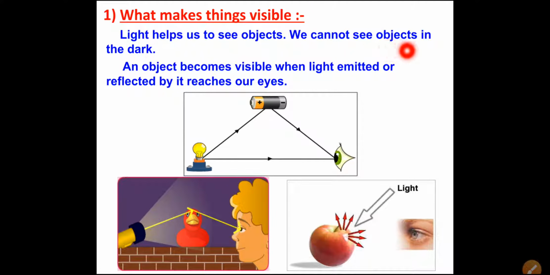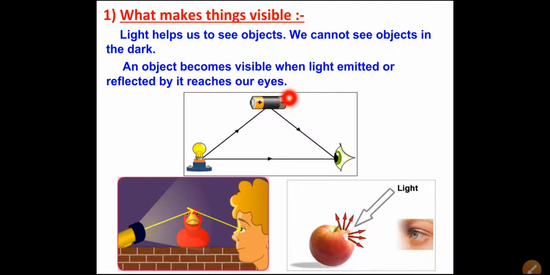We cannot see objects in the dark. So at night, if there is complete dark, we cannot see any object which is kept in the dark. And to see all those objects which are in the dark, we need a torch, we need light. Now an object becomes visible when light emitted or reflected by it reaches our eyes.